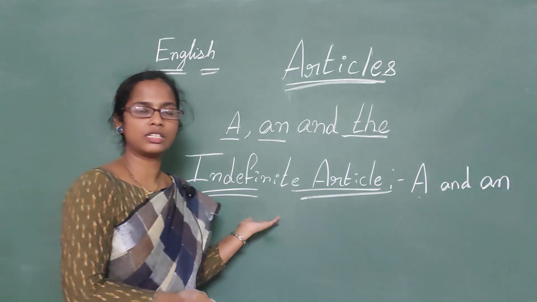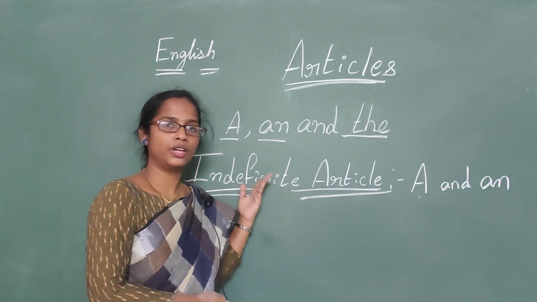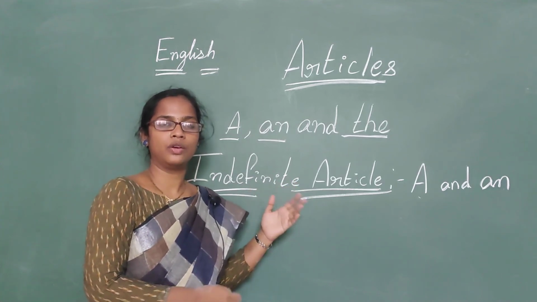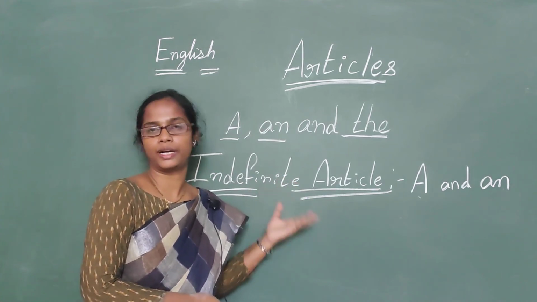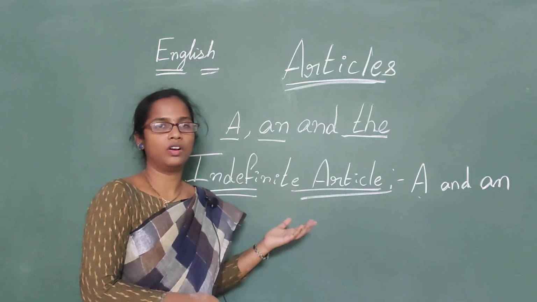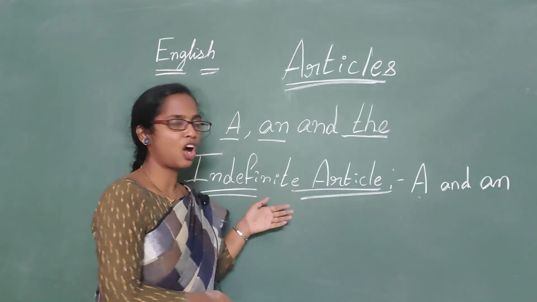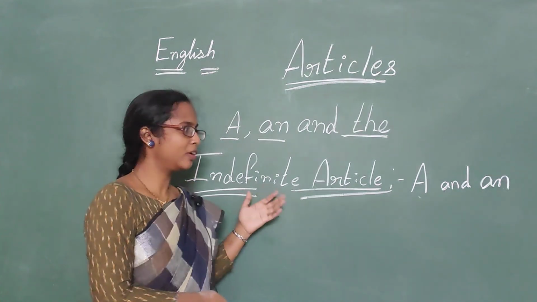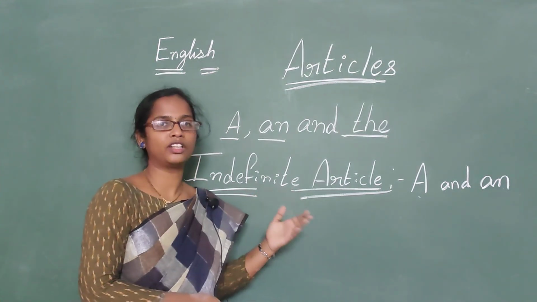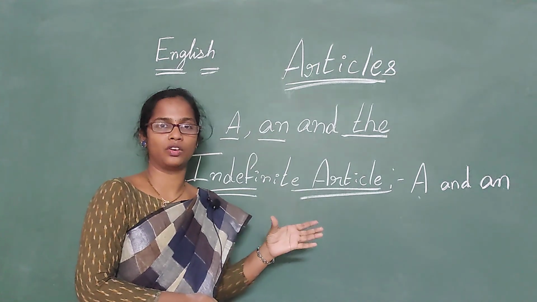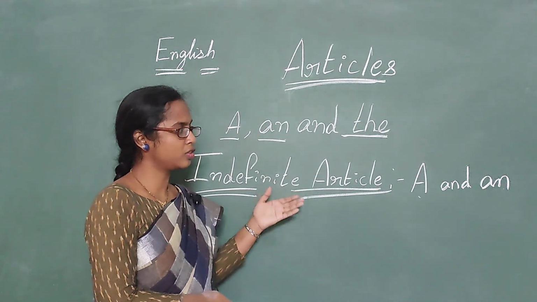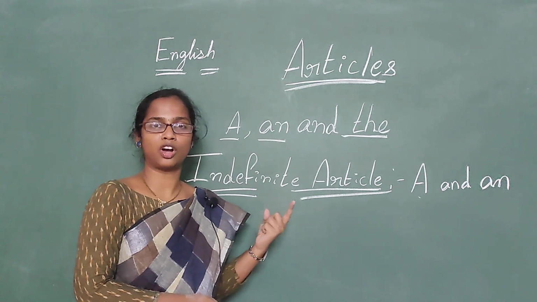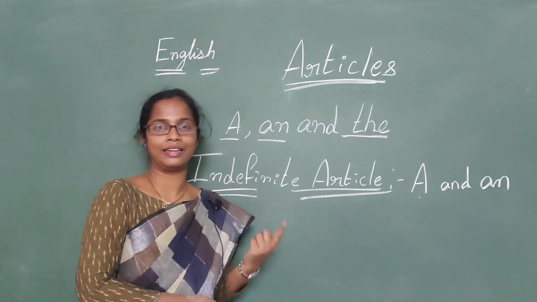Okay, where to use these indefinite articles? We use the definite article when we talk about someone in specific. When we talk about a particular person or particular thing. Okay, this is non-specific. Okay, so we don't use a or an when talking about a particular person. Okay, this is also used to talk about singular nouns. Okay, when we talk about one person, one thing, right?